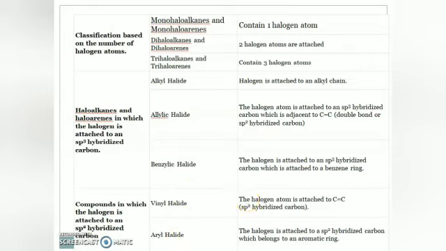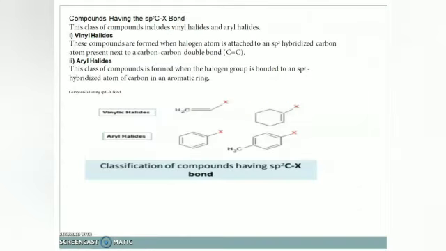Let's see an example, then you can understand. This class of compounds includes vinyl halides and aryl halides. These are vinyl halides. These are aryl halides. Vinyl halides are compounds formed when a halogen atom is attached to an sp2 hybridized carbon atom present next to a carbon-carbon double bond.